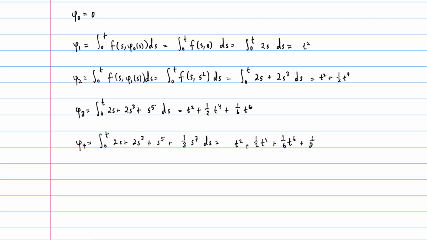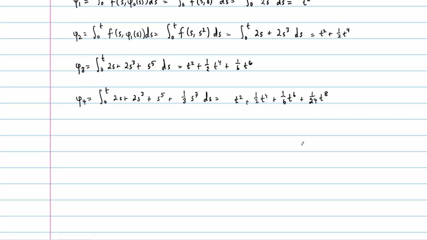No, 1/24 t to the 8th. And then it continues on and on like this. All right, so we'll leave this one here. Sometimes we could figure out that this pattern involves, you know, probably cosines. It looks like even powers, right? Maybe an exponential, some cosine, something like that. Sometimes you can find a pattern, but for this class, we just want to make sure that we understand the method and exactly how it works.